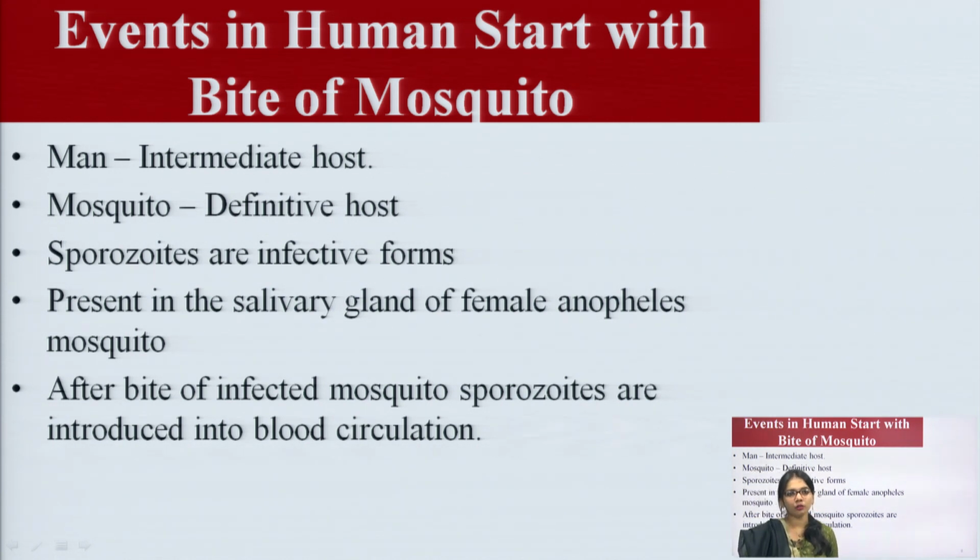Sporozoites are infective forms present in the salivary glands of the female Anopheles mosquito. After a bite of an infected mosquito, sporozoites are introduced into the blood circulation.